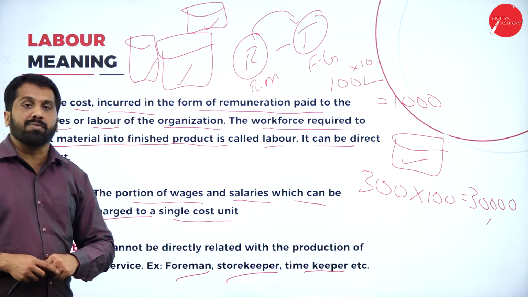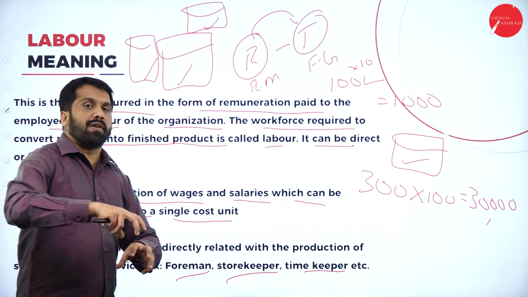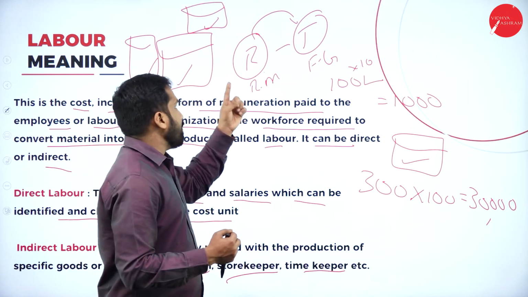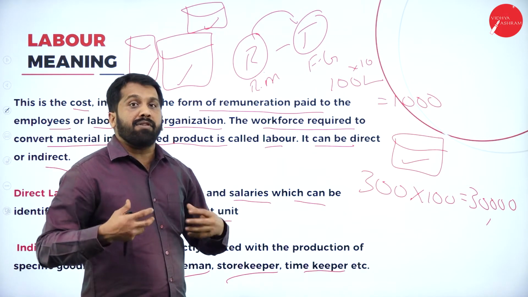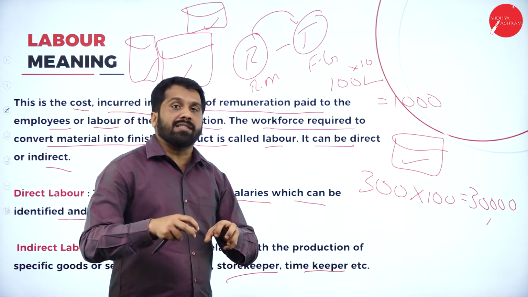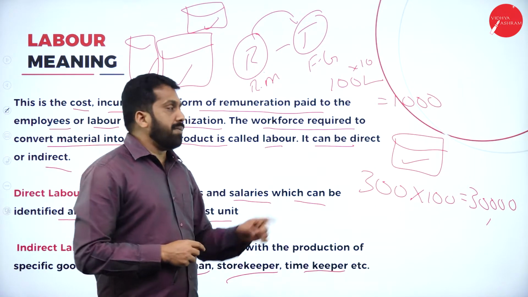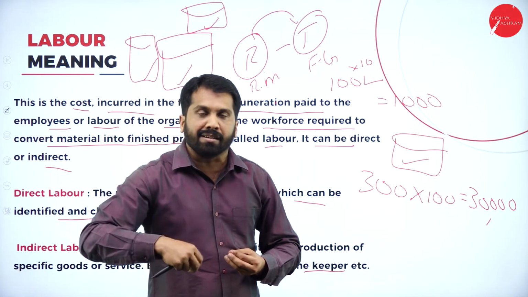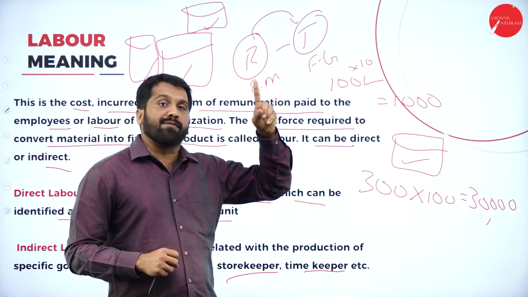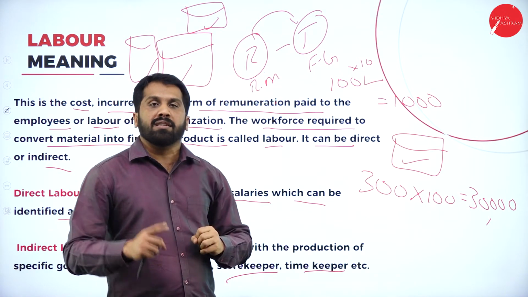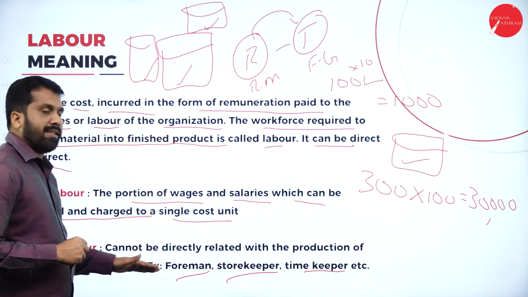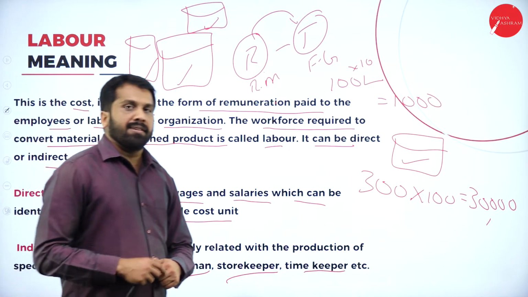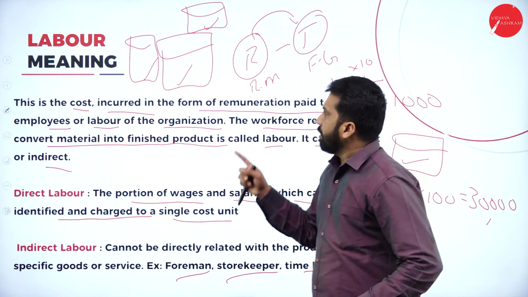Like the foreman. Foreman means a supervisor. There is a group of 5 or 6 members, like me, almost 5 workers converting rubber to tire. We are under the direction and guidance of one manager. He will not be involved in the production, but he will guide us. Whatever we require, he will get it done. So whatever salary is paid to that foreman, manager or supervisor, we call it indirect labor. Hope you understood. Foreman, storekeeper, timekeeper, etc. These are the topics we have to cover under labor.